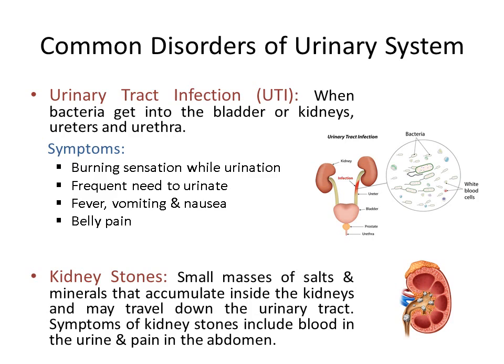Some common urinary disorders: UTI, urinary tract infection, is caused when bacteria get into the bladder, kidneys, ureters and urethra. It is very common in children. However, people of all ages get infected by UTIs.